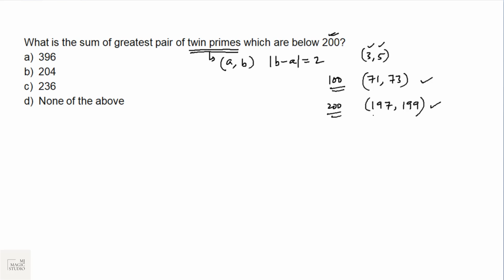So we need the sum of 197 and 199. 197 plus 199 would be 397 minus 1, 396. So option A is the pick here.